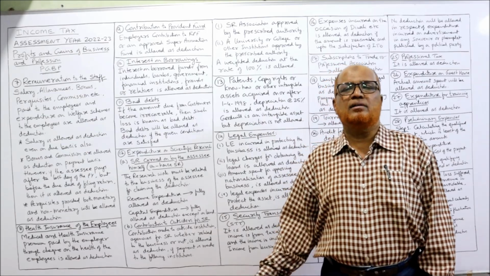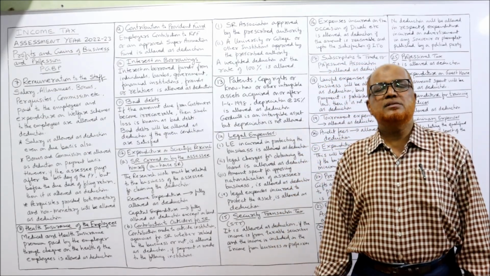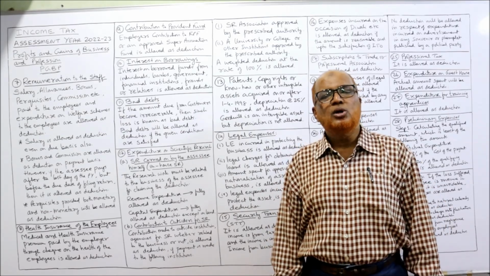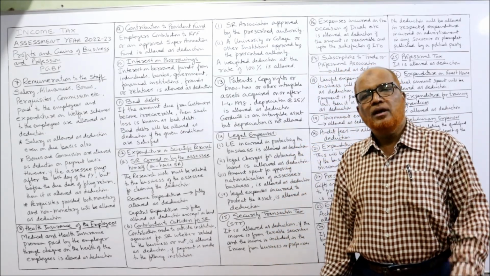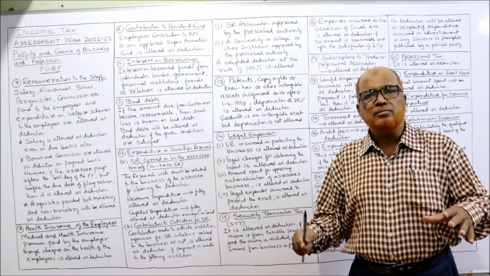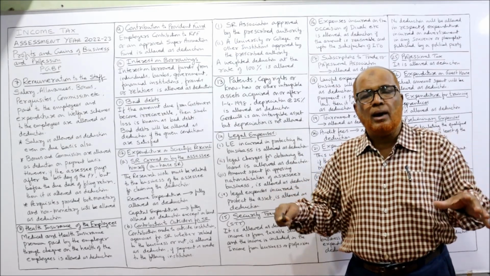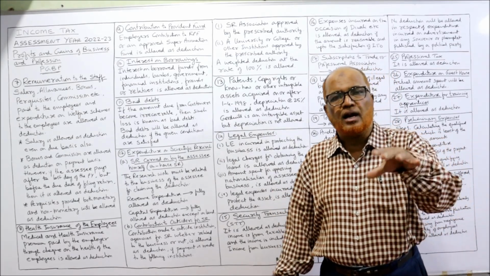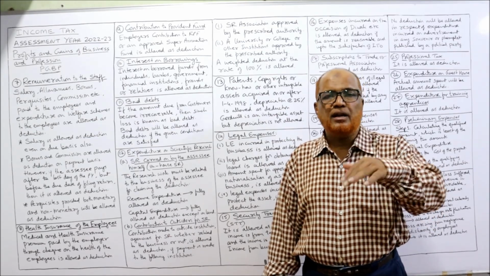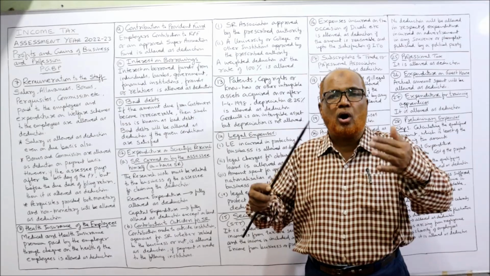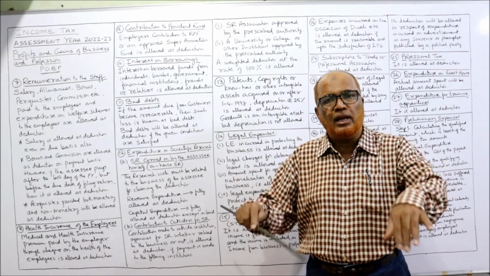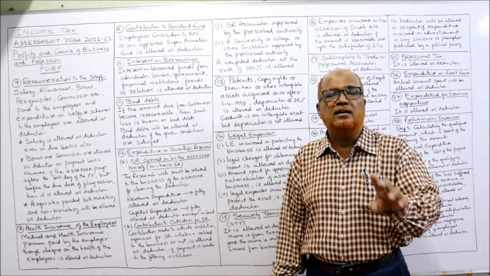Expenditure on scientific research. Many businesses will incur expenditure on scientific research. In this case, two types of research are there: in-house research and outside research. Sometimes the business will make their own laboratory in which they are conducting the research. They are spending the money, revenue expenditure or capital expenditure, incurred on scientific research in the company itself, having their own laboratory, having their own scientists.